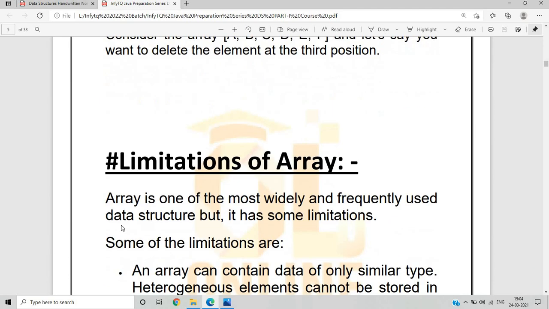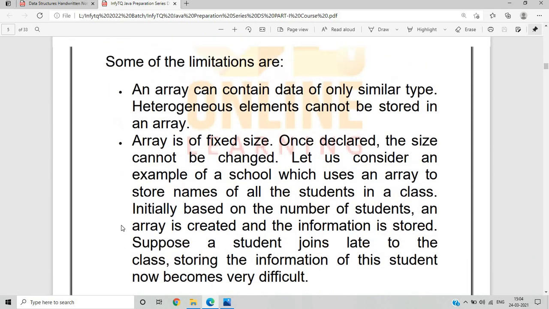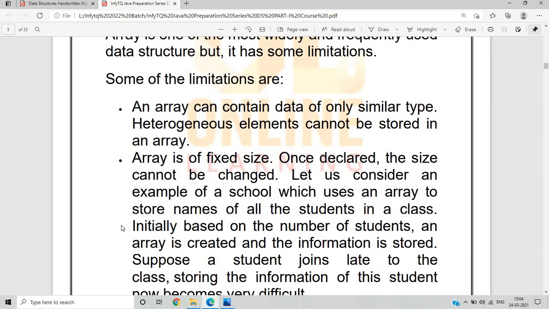Okay, so what are the limitations of an array? There are some limitations of an array, so we do not use an array as the primary choice, because we use a linked list as a mode, since an array has some limitations. An array is one of the most widely and frequently used data structures, but it has some limitations. What are some of the limitations? An array can contain data of only a similar type. Heterogeneous elements cannot be stored in an array. Only similar types of data are stored in an array.